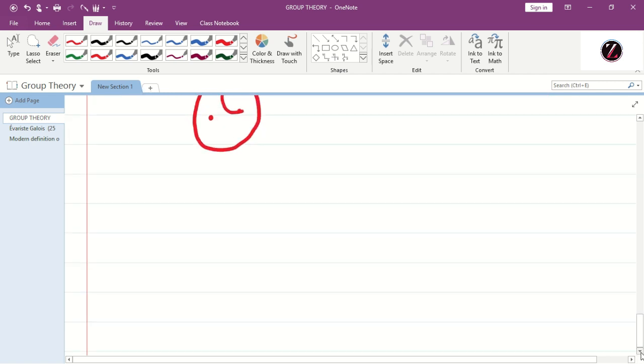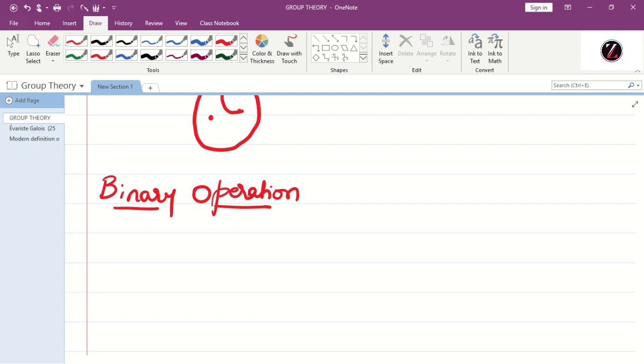Okay, after considering a few examples, now we shall define what we mean by a binary operation. I hope you got an idea now. So let us define a binary operation. In the previous examples, we considered two elements of the given set and combined them using the given operation, and we checked the result, whether it belongs to that set or not.